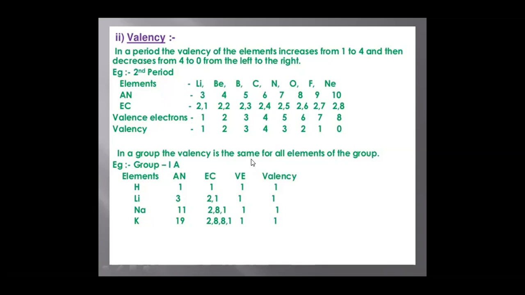In a group, the valency remains the same for all the elements of the group. If you take the first group elements, hydrogen, lithium, sodium, potassium, the valency remains the same and the valence electrons also remain the same.